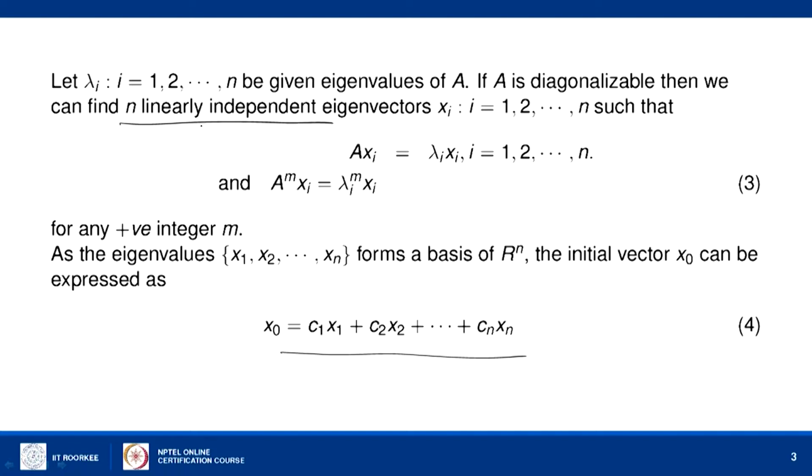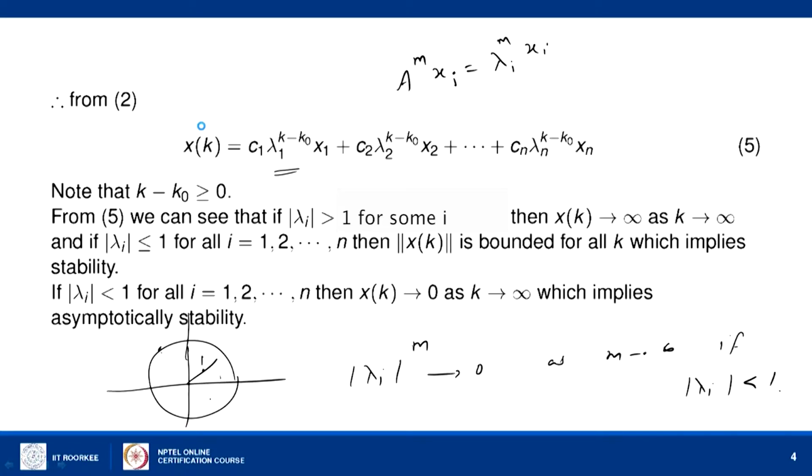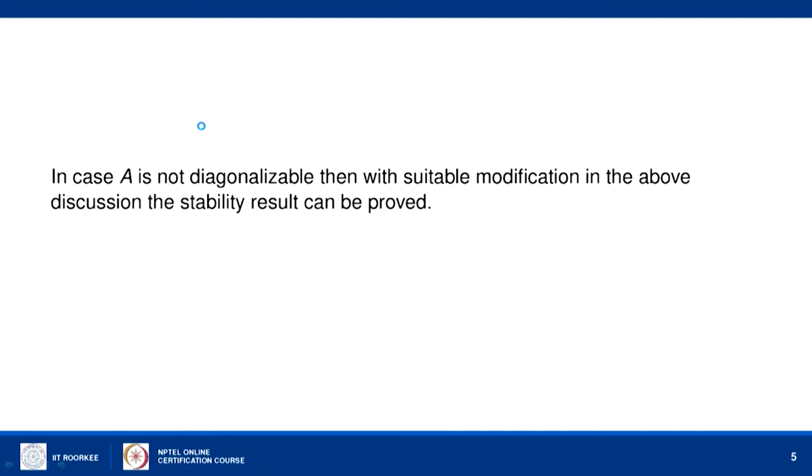So, we will be able to find the generalized eigenvectors and then we get a basis consisting of eigenvectors and generalized eigenvectors in the space Rn.